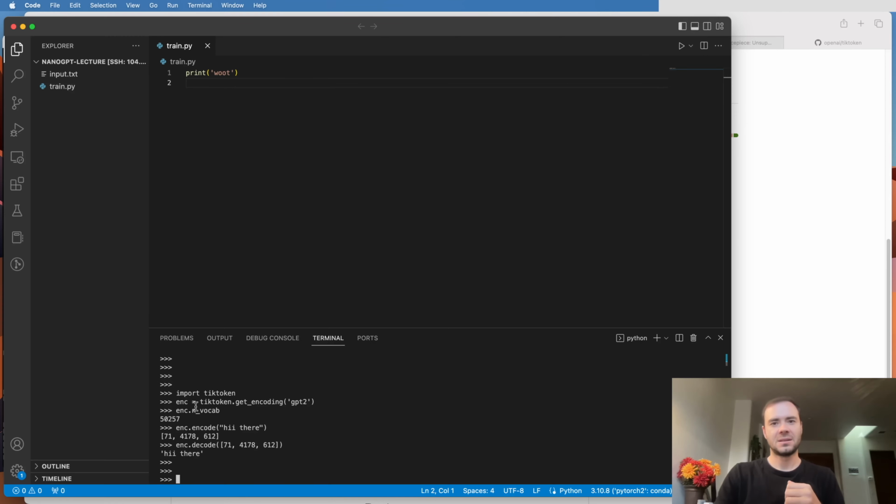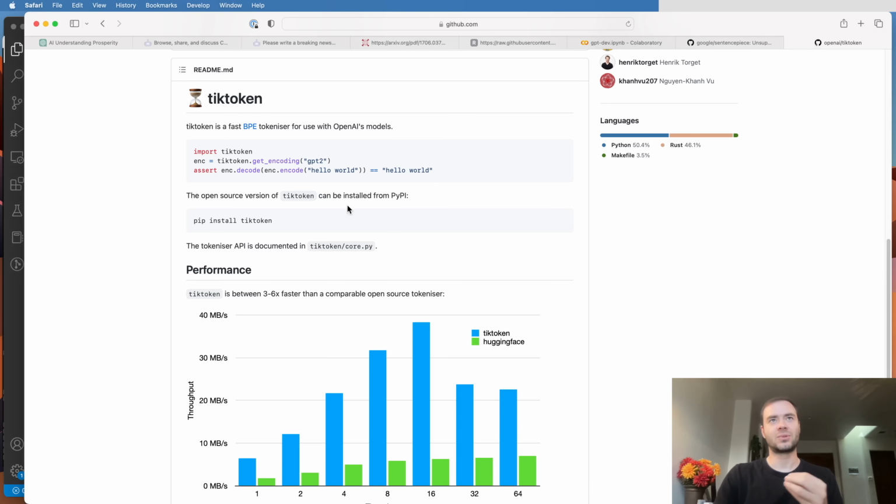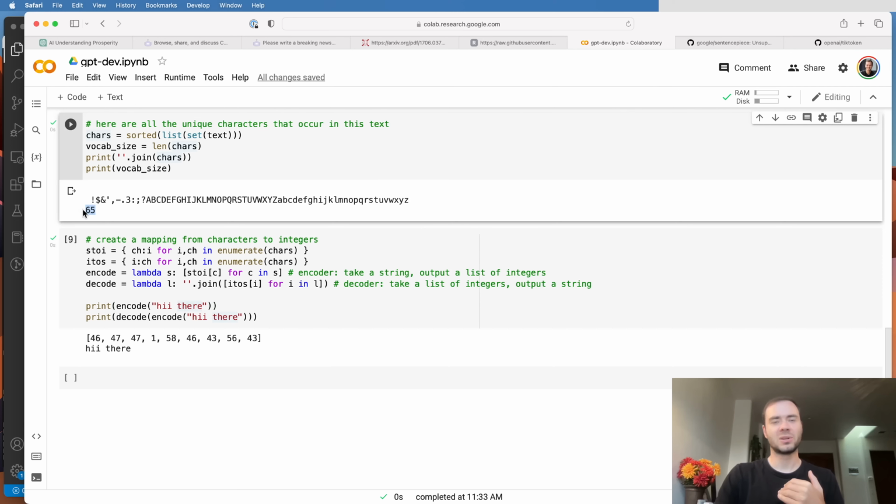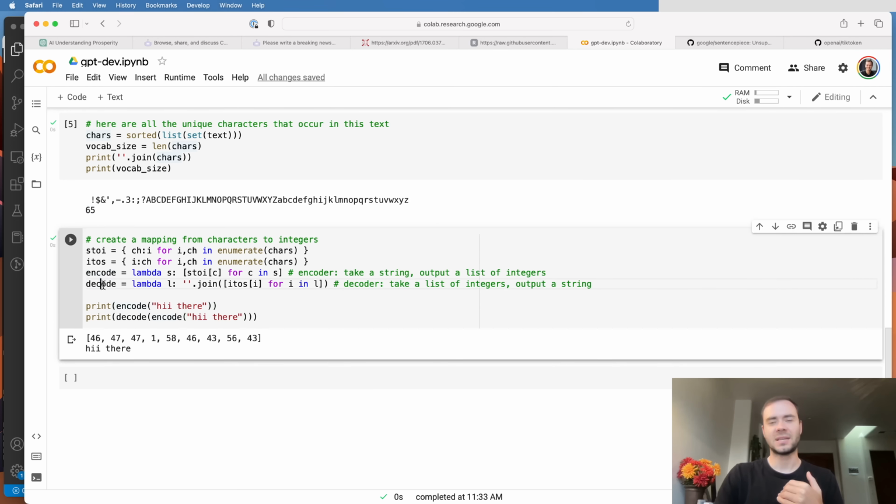Typically people use these subword encodings in practice, but I'd like to keep our tokenizer very simple. So we're using a character level tokenizer. That means that we have very small codebooks and very simple encode and decode functions, but we do get very long sequences as a result. But that's the level at which we're going to stick with in this lecture because it's the simplest thing.